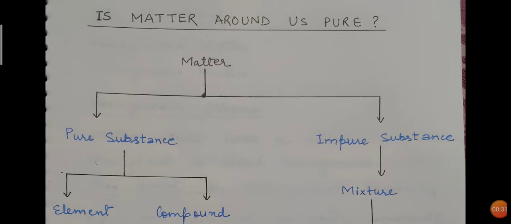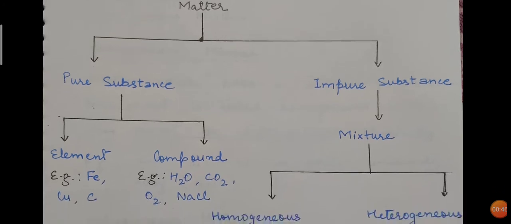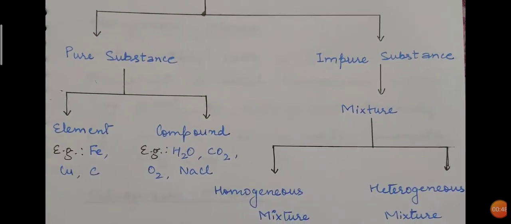So you can see that first of all, matter is divided into two categories. One is pure and the other one is impure. For pure, we are using the term substance. So that is pure substance, and impure substance means mixture. So you can see that pure substance is further divided into element and compound, and impure substance means mixture.